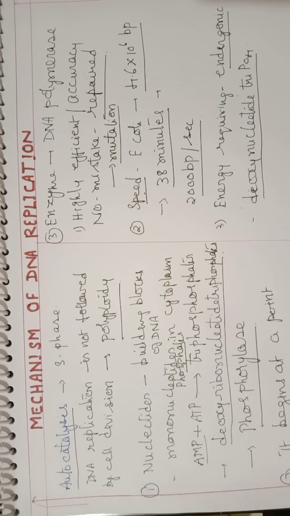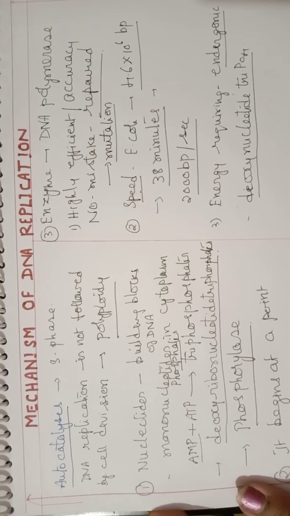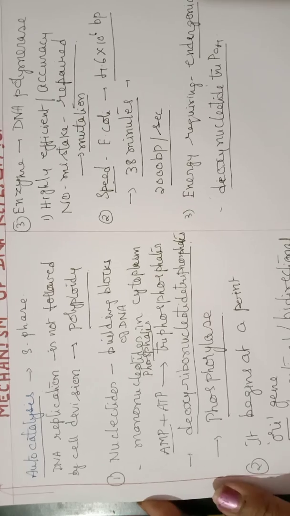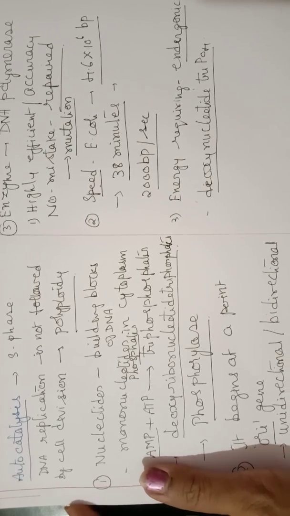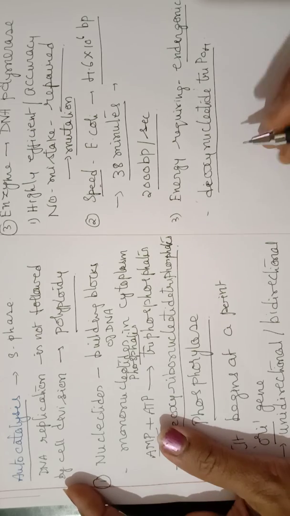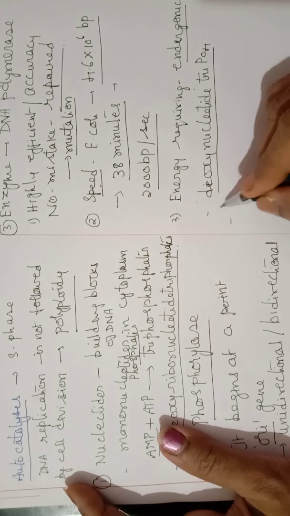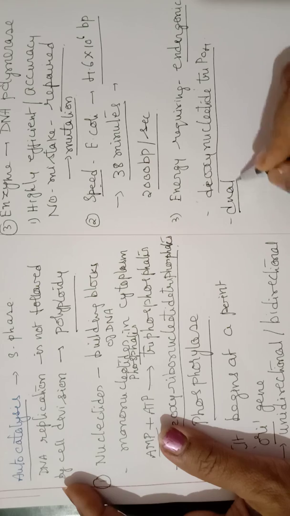Already in the first point we discussed that the monophosphates are converted into triphosphates. So every nitrogen base is converted into its triphosphate form. Now, these nucleotide triphosphates can provide energy. They have a dual function, meaning two functions.